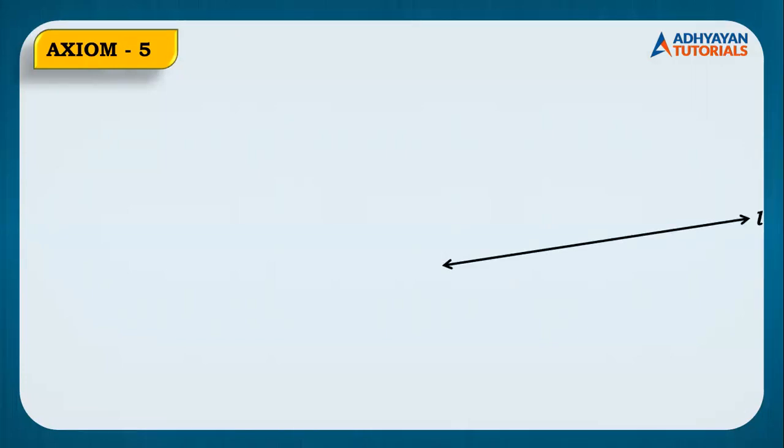Talking about axiom 5, now this is not as simple as the earlier ones, because this would need some information from 8th standard, some detail which we have studied in our 8th standard, right? So sure, I hope everybody is able to see those two lines and a transversal. Now the word transversal, anyways, we will be discussing in the second chapter in 9th standard in detail, though we have studied about it in our 8th standard. So I won't be discussing it in detail.